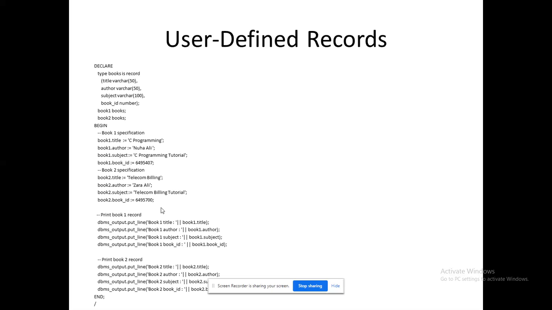So here I am declaring my record first. I am going to create a record called books. That record consists of 4 fields: title, author, subject, book ID. So I am creating 2 books, book 1, book 2. It's like a constructor, like an object. So I am in the begin section. You can see that for book 1 I am giving all the initialization: title, author, subject and ID. Likewise for book 2 also I supply all the details. So book 1 and book 2 data I am going to print. That's it. A very simple and easy program to understand user defined records, right?